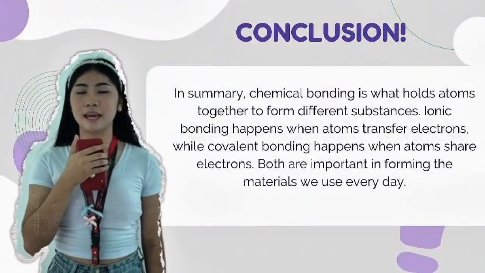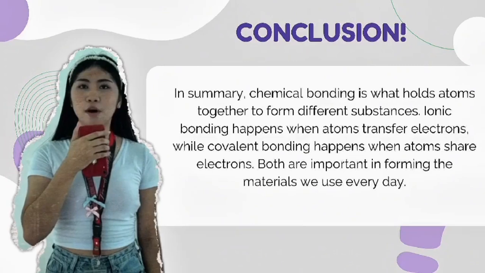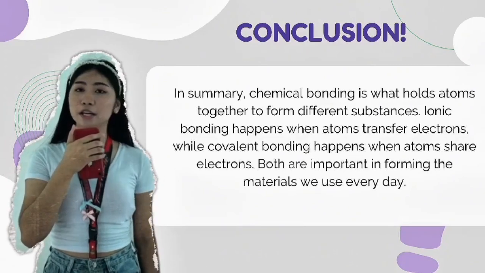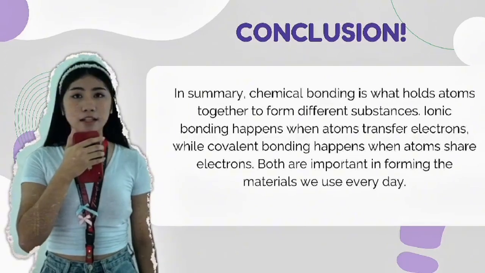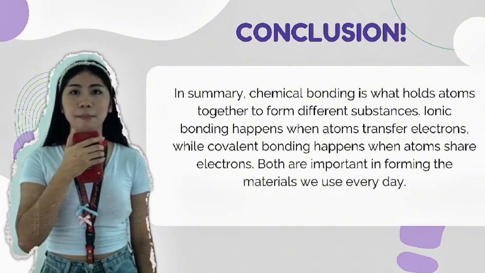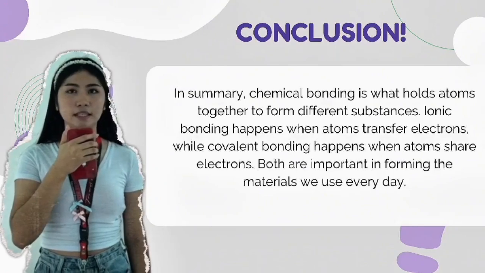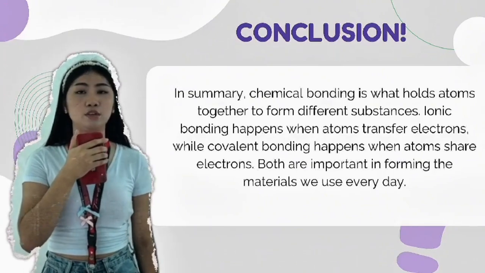In summary, chemical bonding is what holds atoms together to form different substances. Ionic bonding happens when atoms transfer electrons, while covalent bonding happens when atoms share electrons. Both are important in forming the materials we use every day.